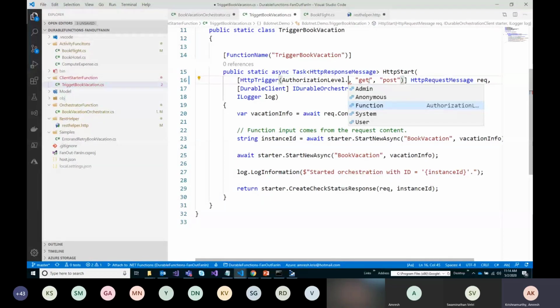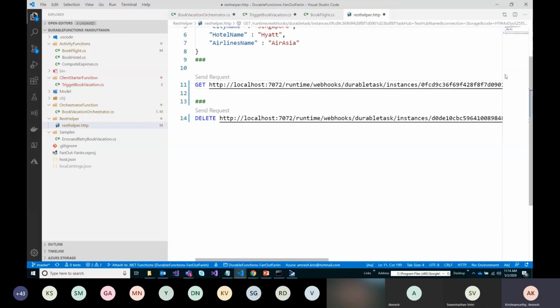It is going to treat it as anonymous. But the moment you deploy your Azure Function into the Azure portal, and if you have given something like function-level authorization, then it would demand that you pass a code to the Azure function to make it work. I can quickly show that here.